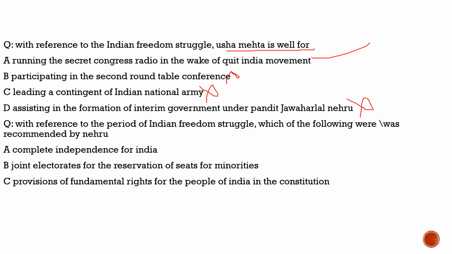Now coming to the last question of our discussion, it says, with reference to the period of Indian freedom struggle, which of the following were recommended by Jawaharlal Nehru? First statement, complete independence for India, no. Second, joint electorate for the reservation of seats for minorities. 100% correct. Third, provisions of fundamental rights for the people of India in the constitution. 100% correct. So with respect to this question, the correct statements are option B and option C.